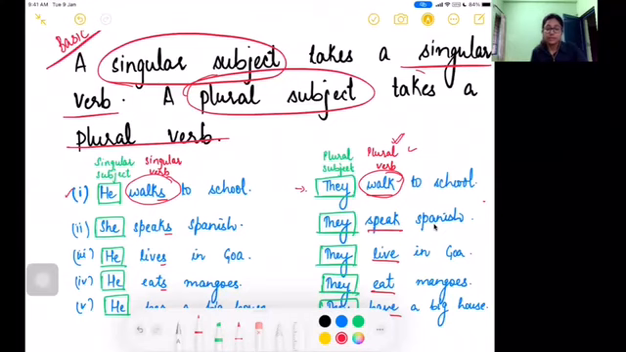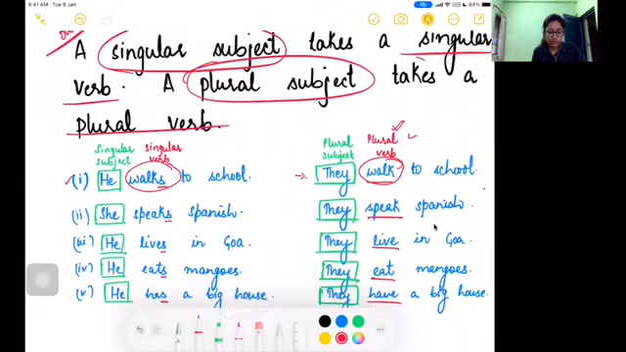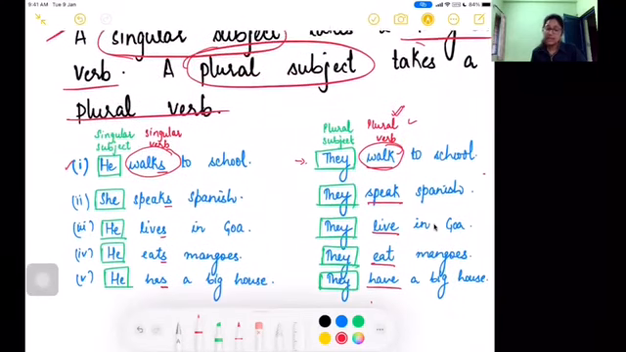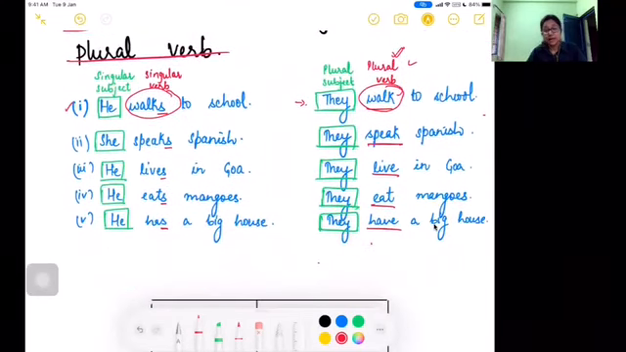Similarly, she speaks Spanish, they speak Spanish. He lives in Goa, they live in Goa. He eats mangoes, they eat mangoes. He has a big house, they have a big house. So here we have used the singular form of verbs, and here we have used the plural form of verbs because the subject was plural.